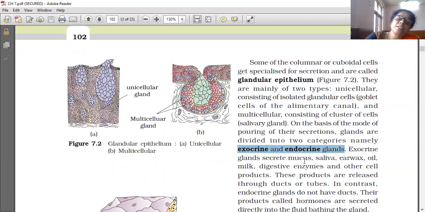Exocrine glands secrete mucus, saliva, earwax, oil, milk, digestive enzymes and other cell products.